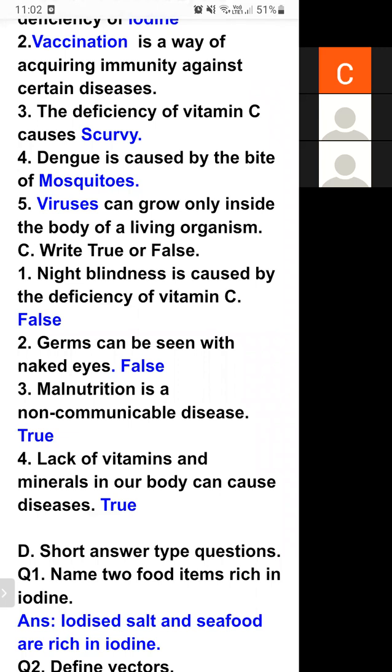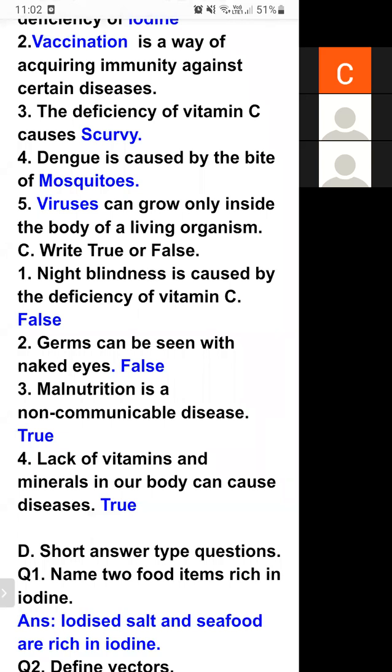Both conditions are known as malnutrition. If the body requires 10 gram and we are taking 100 gram, that is the excess amount. If the body requires 10 gram and we are taking 1 gram, it is a lack of amount. Either way, it is malnutrition.